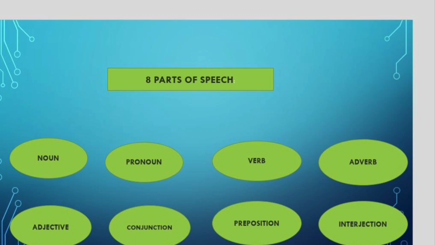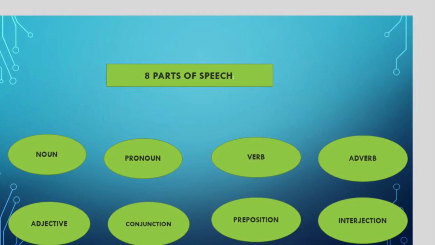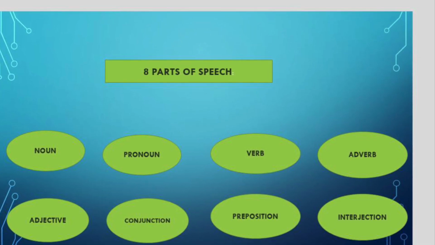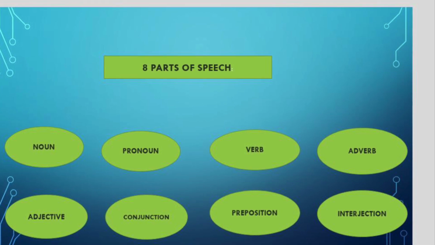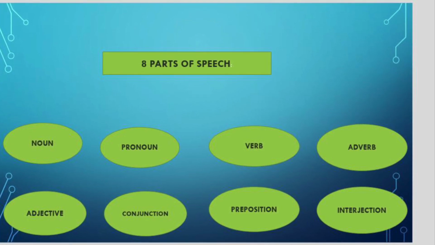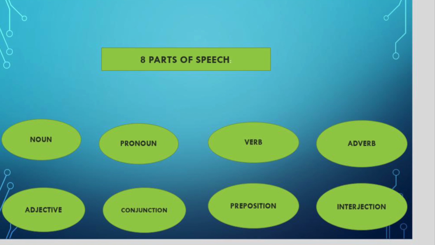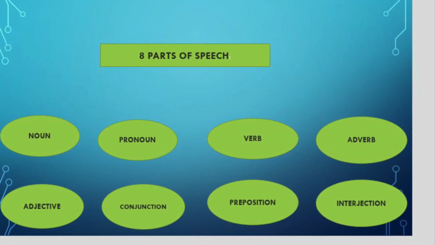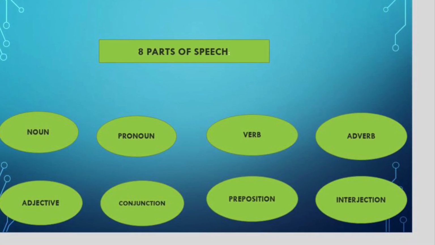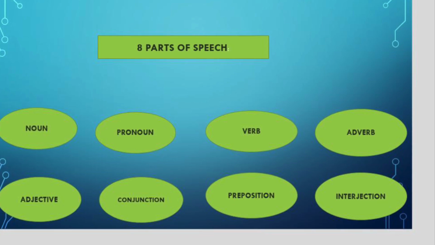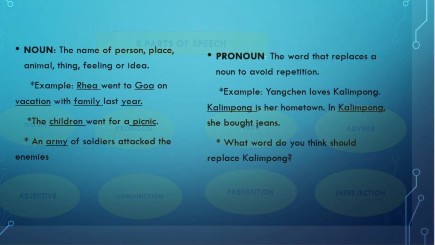Okay, so now let us discuss the 8 parts of speech. We know that these parts of speech were taught to us when we were kids. However, over the years, we've forgotten them. So let us learn one by one.